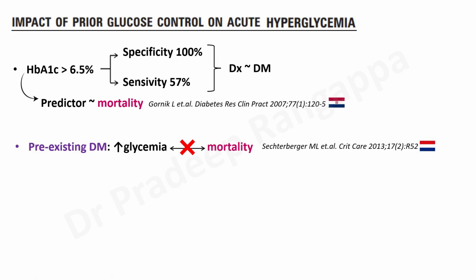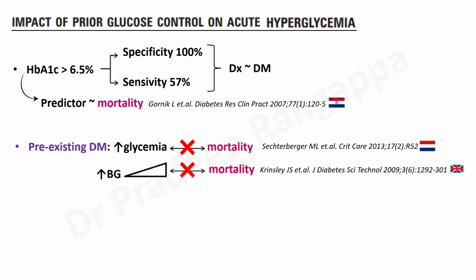In someone with pre-existing diabetes, hyperglycemia in ICU did not have a correlation with mortality. This was shown in this Dutch study, which came in 2013. And even in someone with pre-existing diabetes, an increase in blood glucose variability did not have any correlation with mortality. This was shown in a UK study, which means someone who is already diabetic, the fluctuations or even higher sugars did not have a good correlation with regards to mortality.